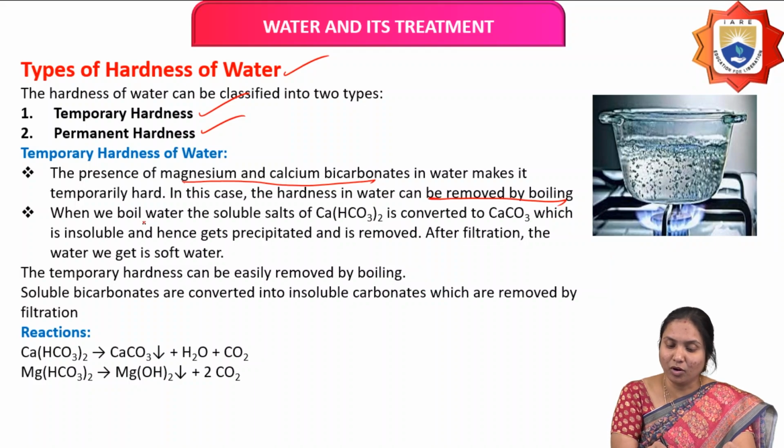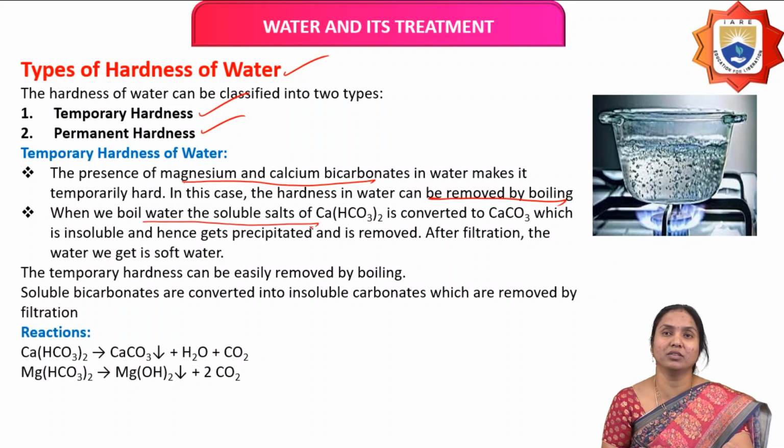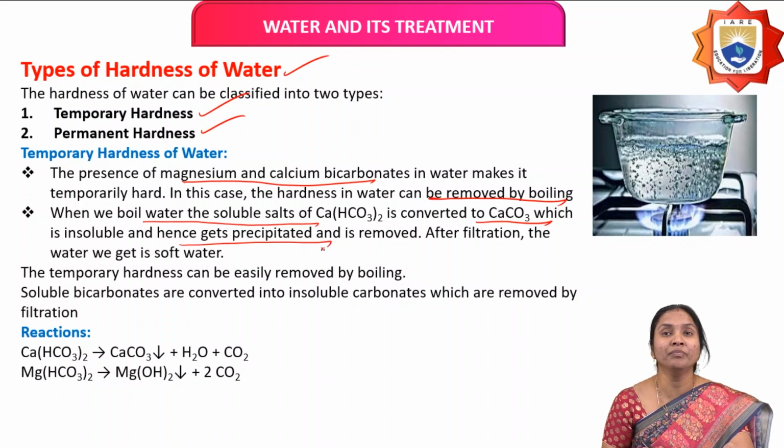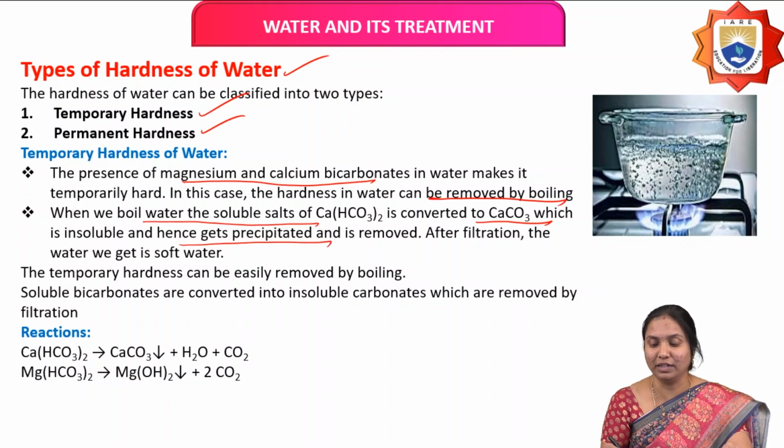For example, when we boil water, calcium bicarbonate present in water is converted to insoluble calcium carbonate, which gets precipitated and is removed by filtration.